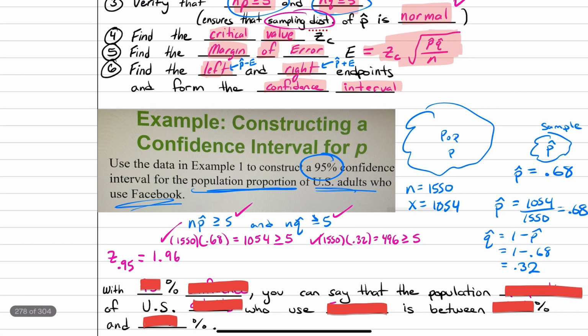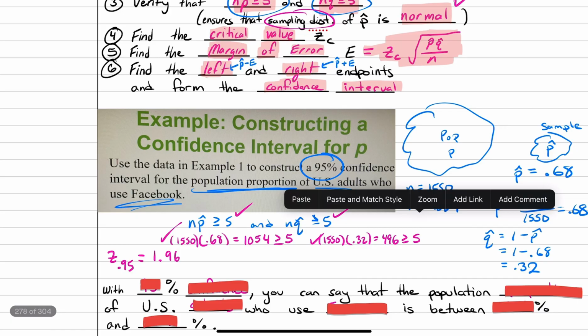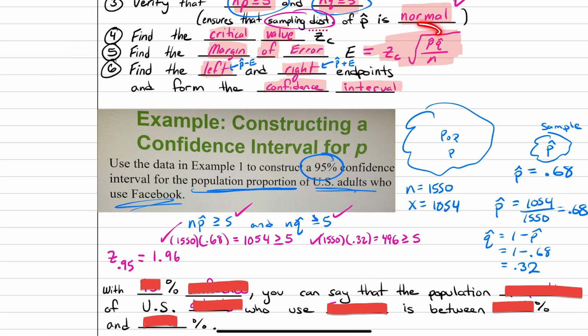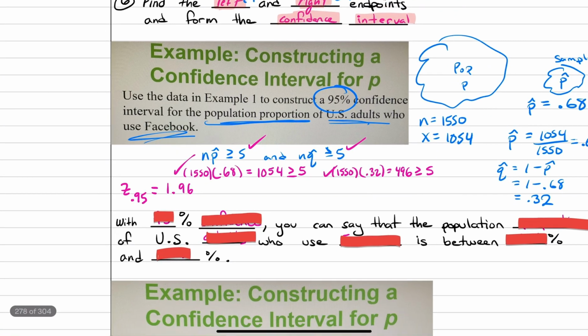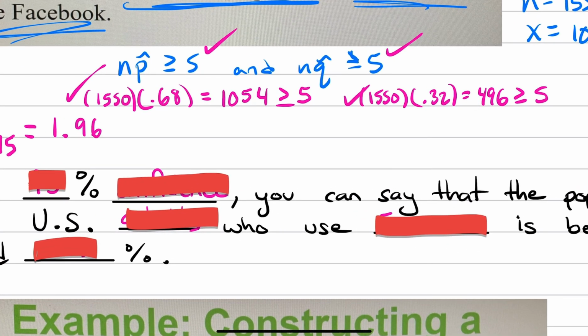And now that I have that critical value, I can go ahead and find the margin of error using this formula here. So let me go ahead and do that. I'll do it in a different color just so not everything's the same.